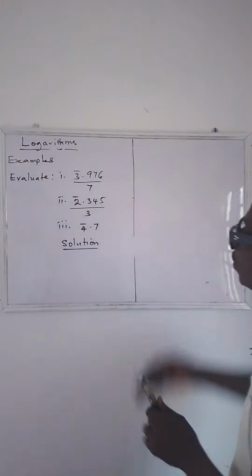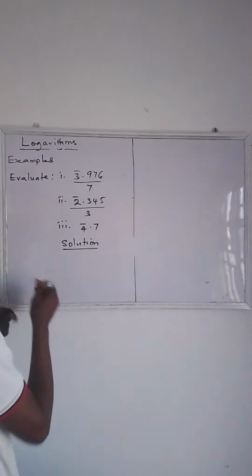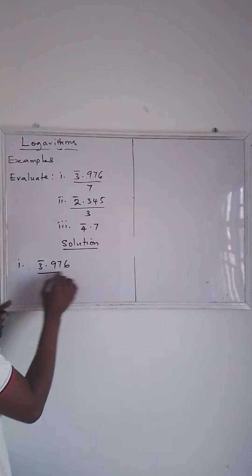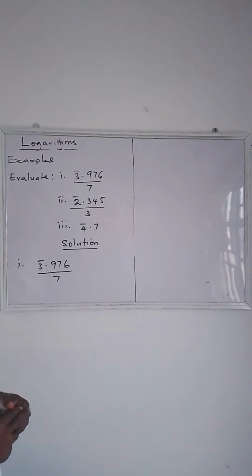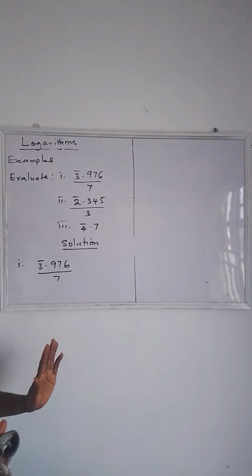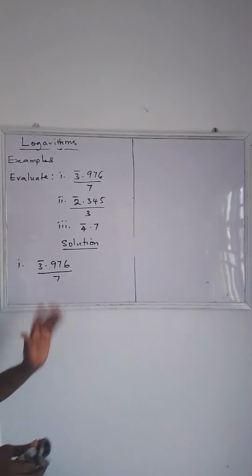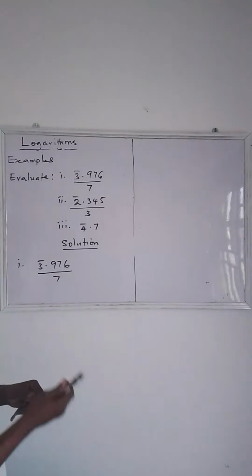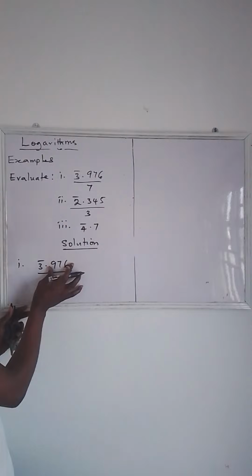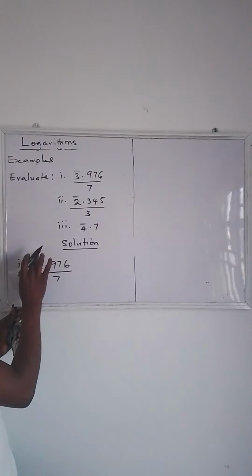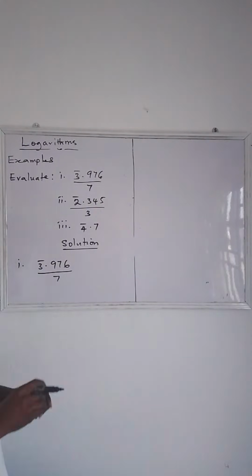Now the first question we have here, you have to divide bar 3.976 by 7. Okay, don't forget, we are working with logarithmic values. And in the previous video, I told you that logarithms have two parts: the mantissa and the integer. The mantissa is always positive, while the integer can either be negative or positive. Now, the mantissa is the decimal part, and the integer is the whole number we have here. All right, so now let's see, how do we divide this?